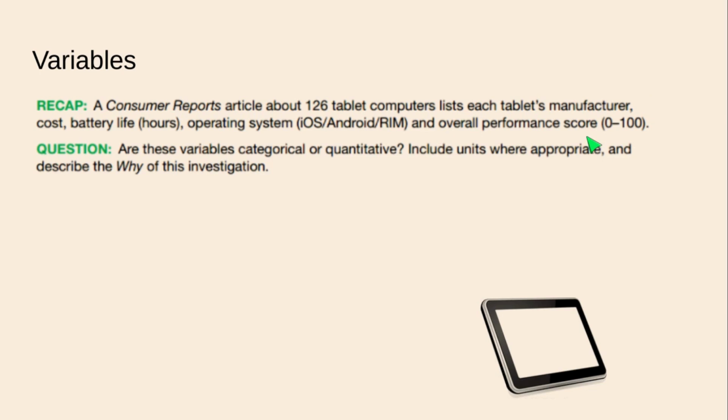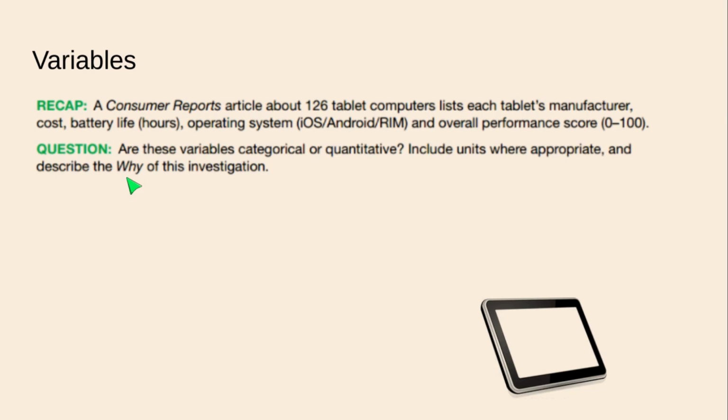Or are they just identifier variables? Are they ordinal variables? Are any of them ordinal? So be careful. Make sure you think about each carefully. And if there are units, if you're dealing with a quantitative variable, feel free to list units as well, all right? And then it says describe the why of this investigation.